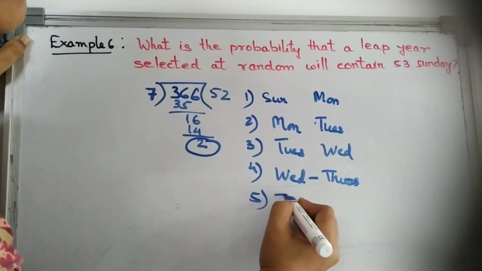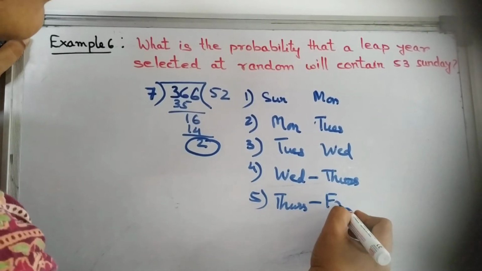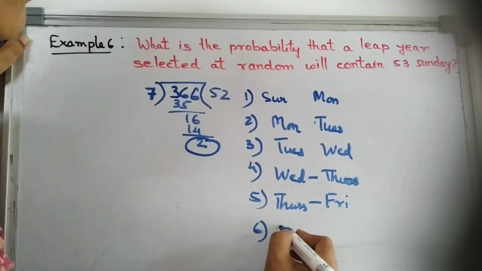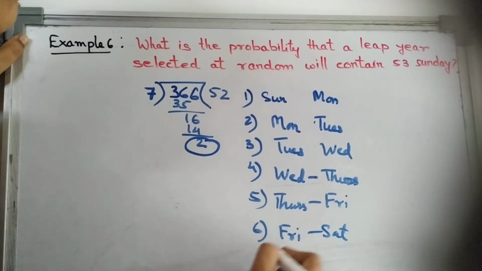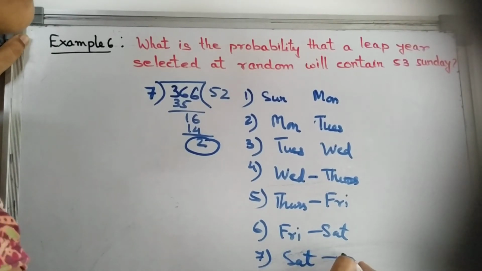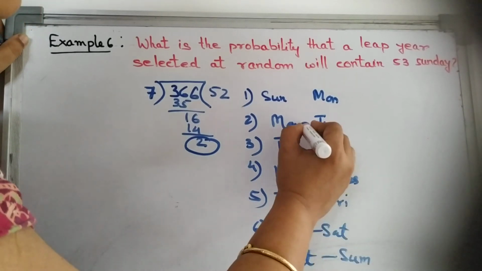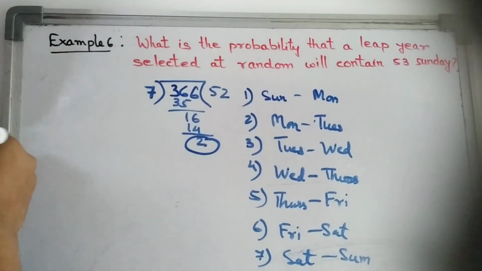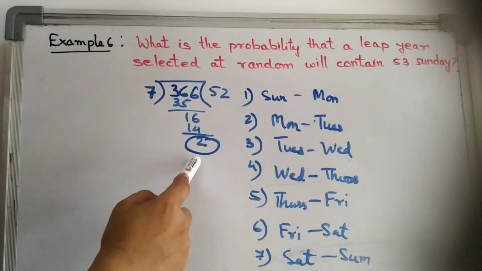Fifth one is Thursday, Friday. Sixth one is Friday, Saturday, and the last one is Saturday, Sunday. That means we get 7 possible cases of these 2 extra days.